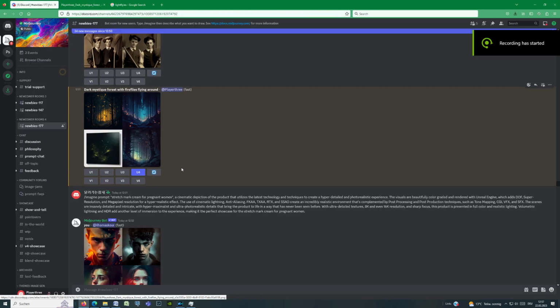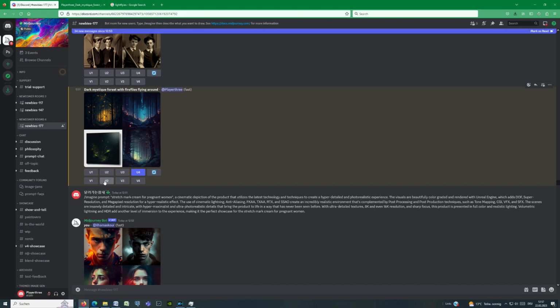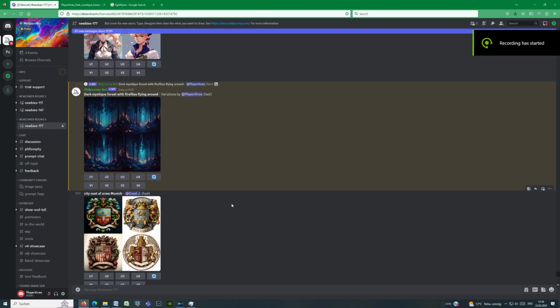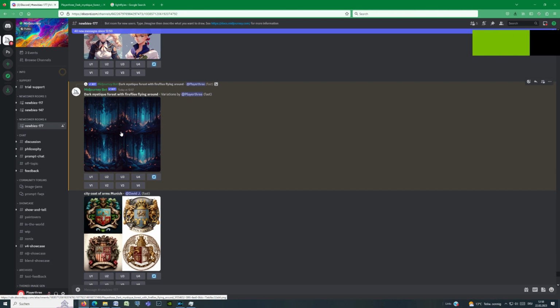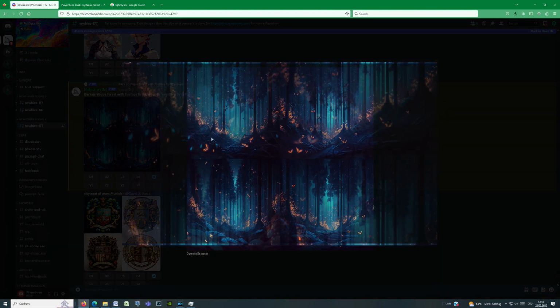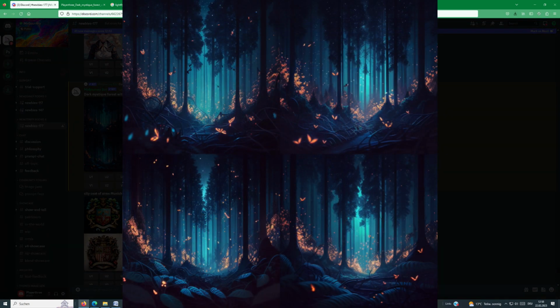Let us now try to make a variant of one of our 4 pictures. The order of the pictures is 1, 2, 3, 4. Let us make a variant of picture number 2. Click V2 to produce the variant. Here we go, the variant is already produced. It consists of 4 additional pictures which are derived from our original picture with some differences in each.